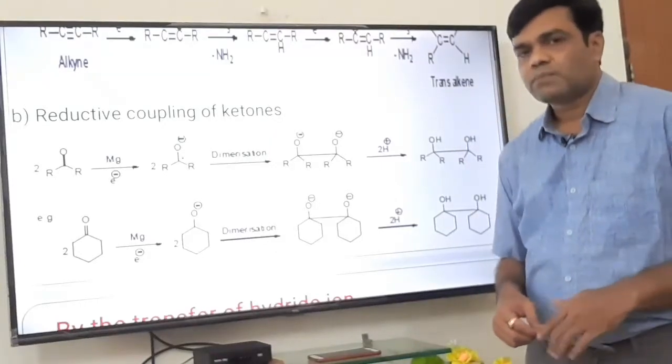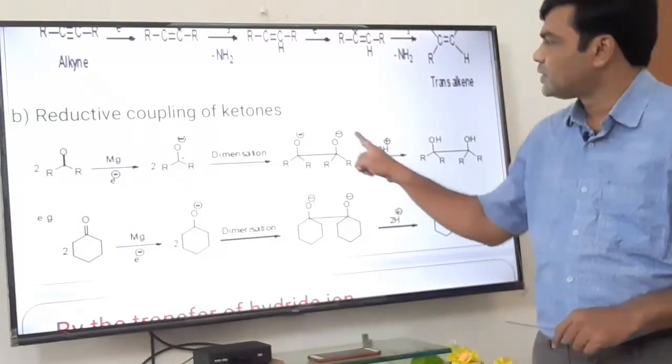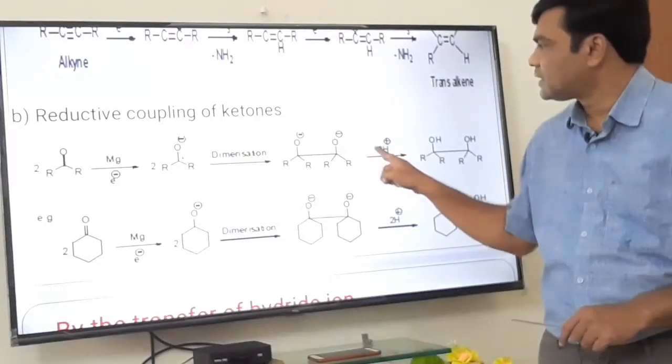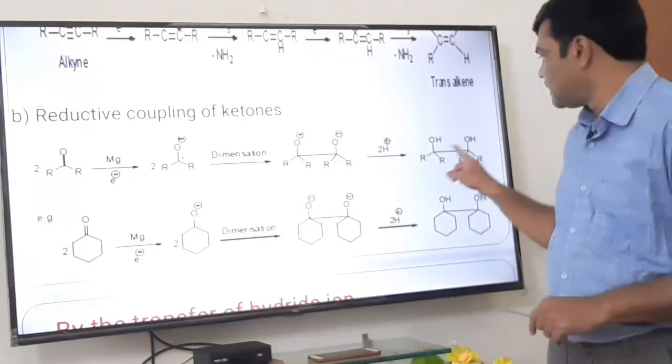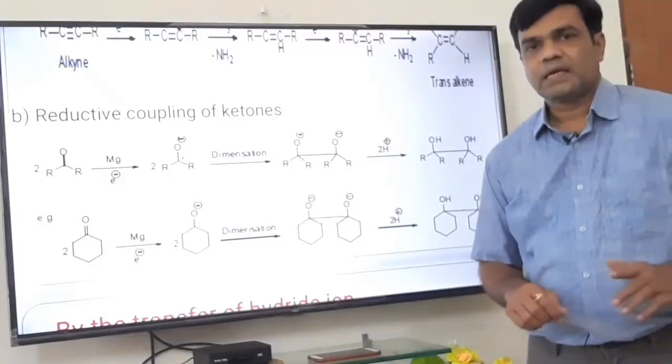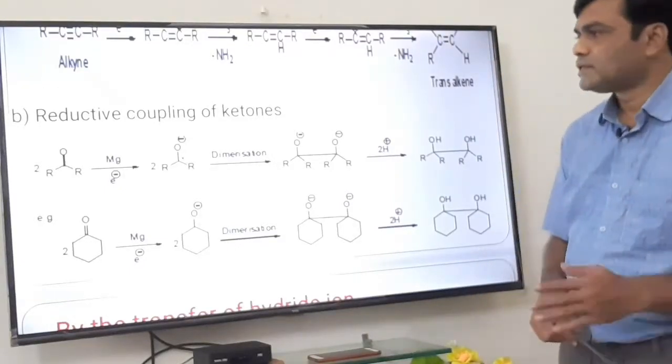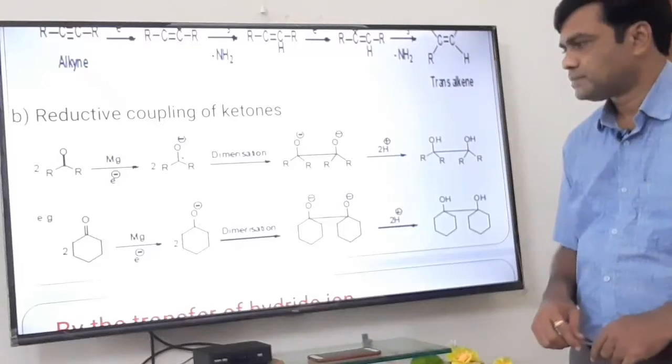And finally it is protonated. So protonation of both oxide ions takes place here, so they are converted to OH and we get the stable diol. It is a coupling reaction. In this way the ketone is converted to diol.